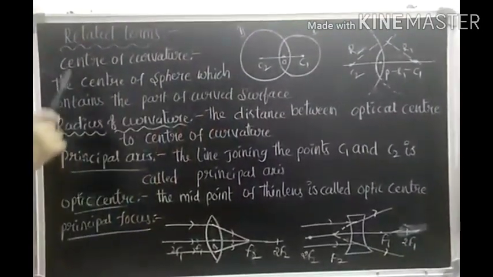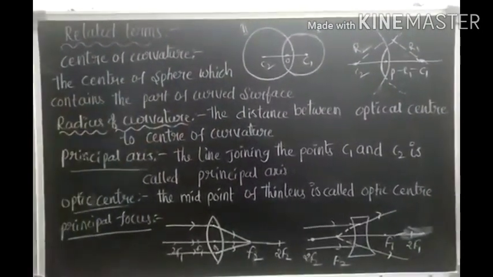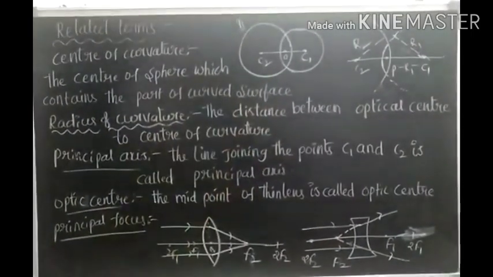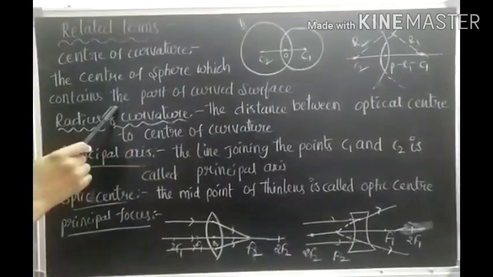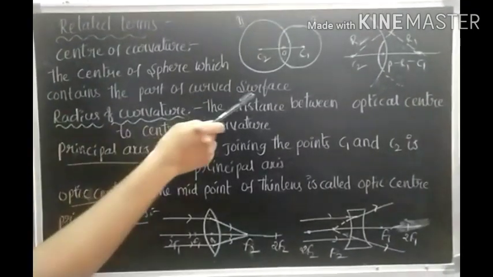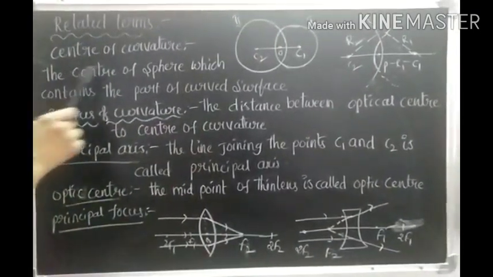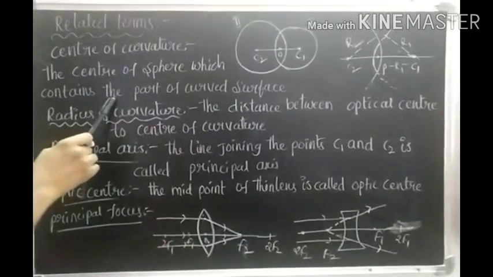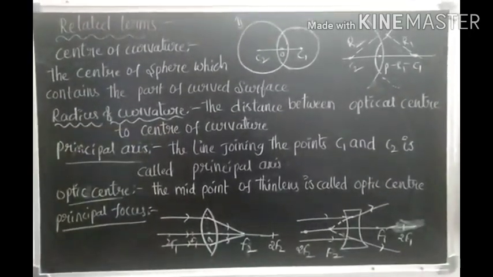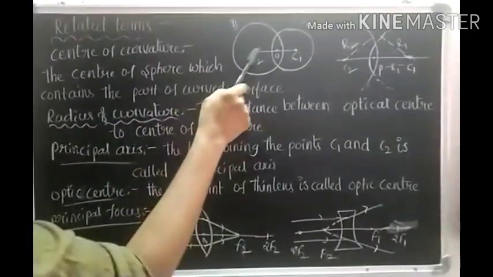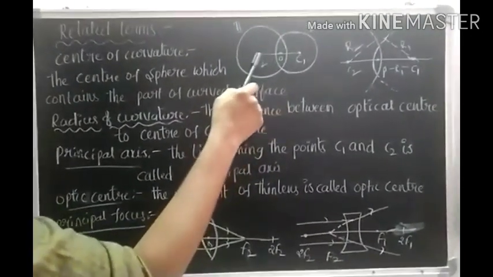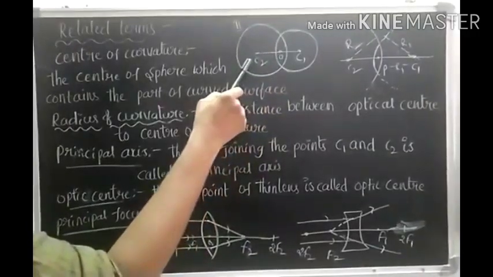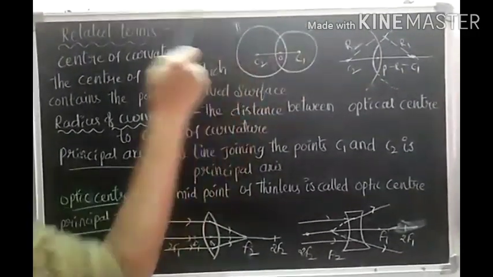to this diagram? The first term is center of curvature. What is the center of curvature? The center of the sphere which contains the part of curved surface. These centers C1 and C2 belong to the first sphere and second sphere.